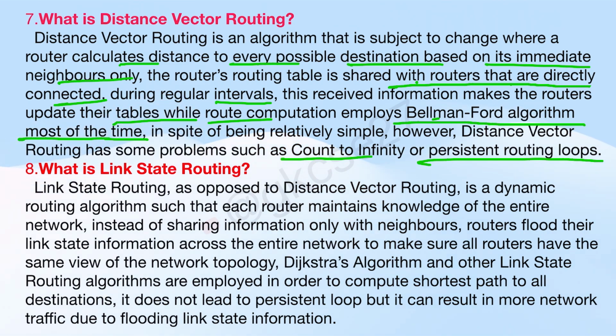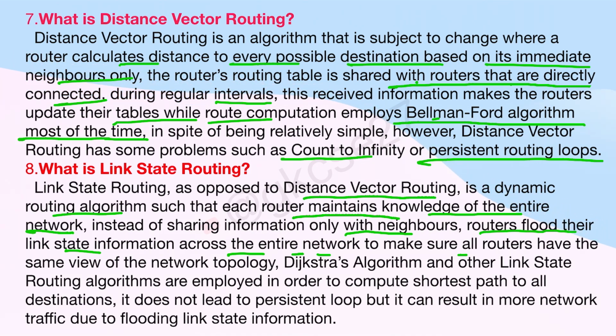What is link state routing? Link state routing, as opposed to distance vector routing, is a dynamic routing algorithm. So distance vector is static and link state is a dynamic algorithm, such that each router maintains knowledge of the entire network. That means each router has knowledge of the entire network, but in the case of distance vector, only its immediate neighbors. Instead of sharing information only with neighbors, routers flood their link state information across the entire network to make sure all routers have the same view of the network topology. So here flooding is used. That means it will share the information with all of its neighbors by using flooding.